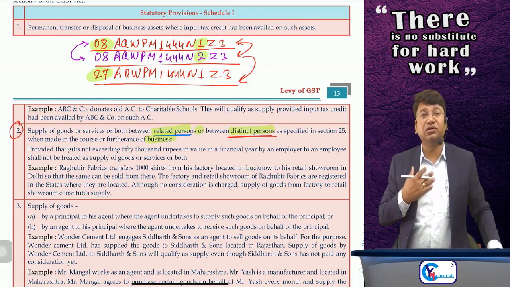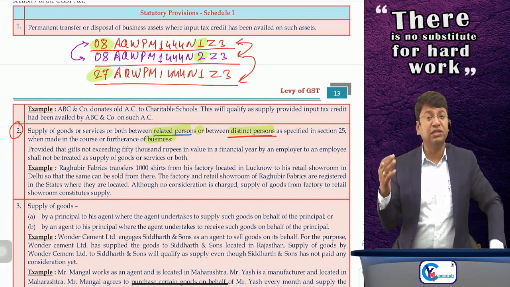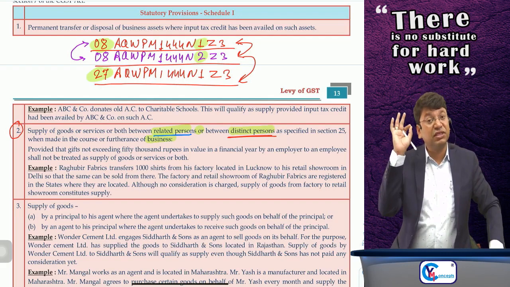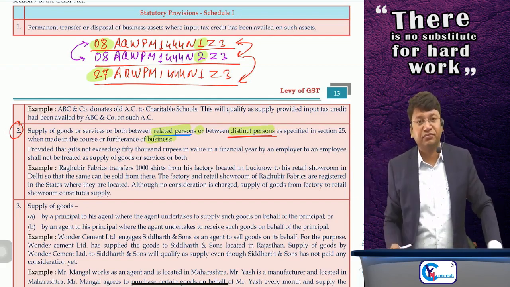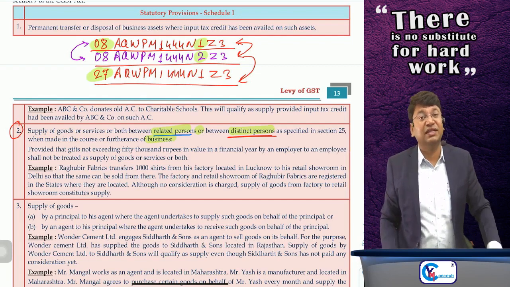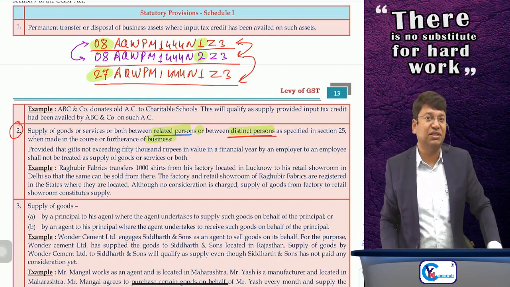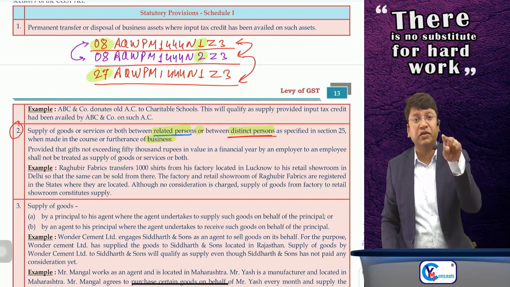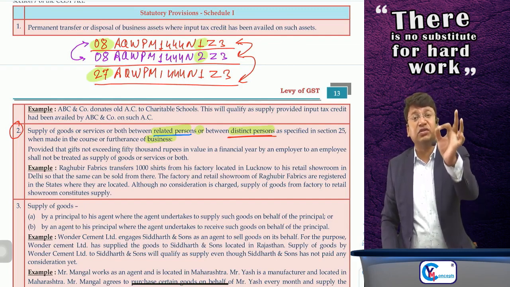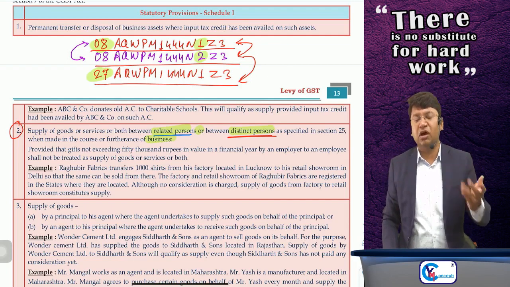But suppose I am a mobile manufacturer and the value of the mobile is rupees 75,000, and I am gifting that mobile to my employee. Then yes, it is exceeding 50,000, and GST will be charged. Since the single mobile was worth rupees 75,000, the entire 75,000 will be chargeable to GST, in my opinion.